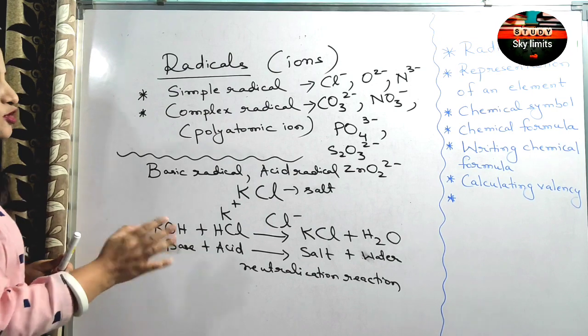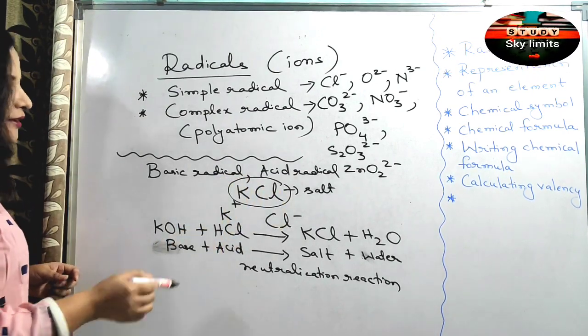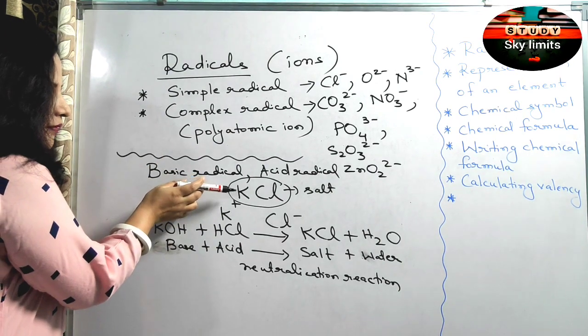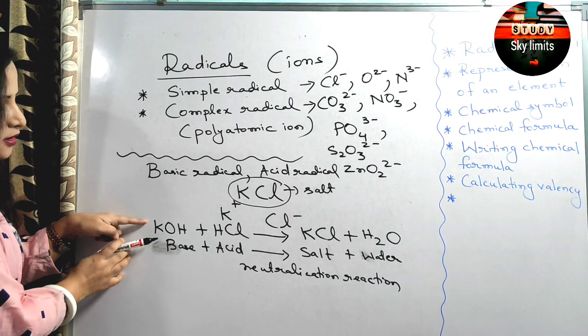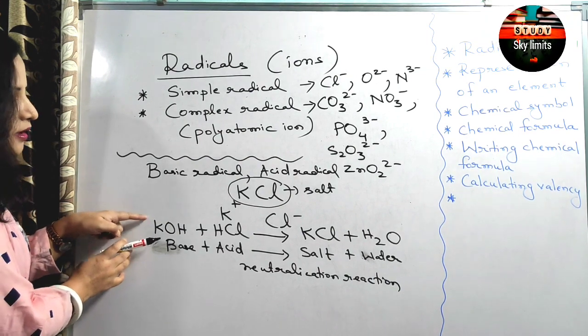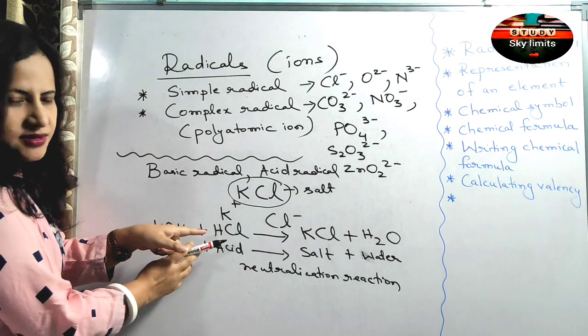So now you can see the salt potassium chloride. In the salt potassium chloride, the potassium is contributed by the base potassium hydroxide, and Cl is contributed by the acid hydrochloric acid.